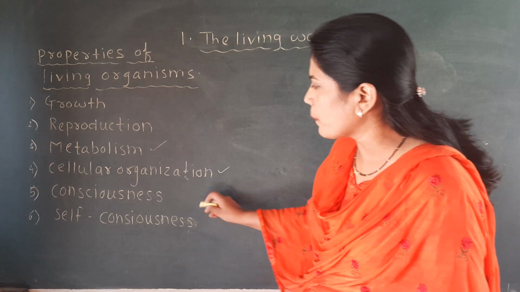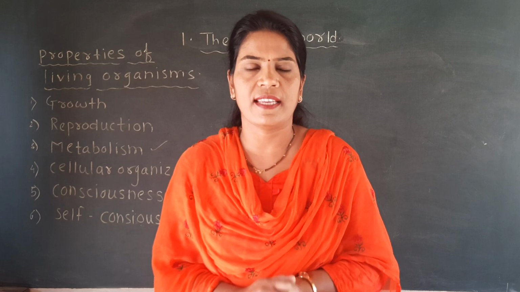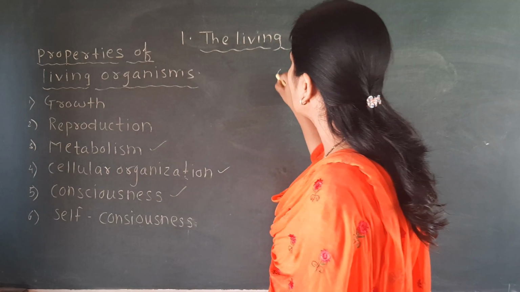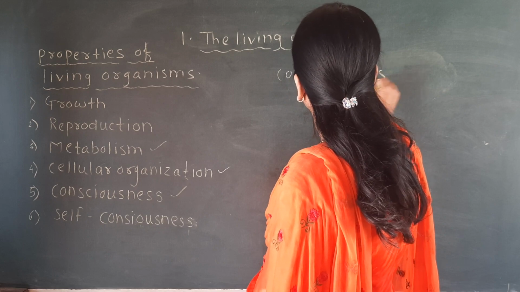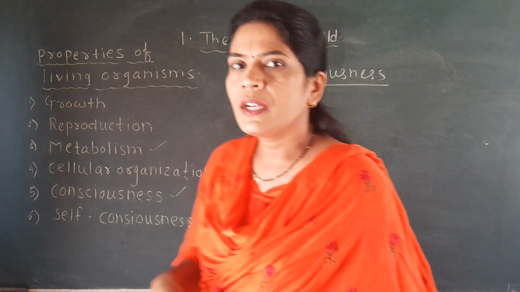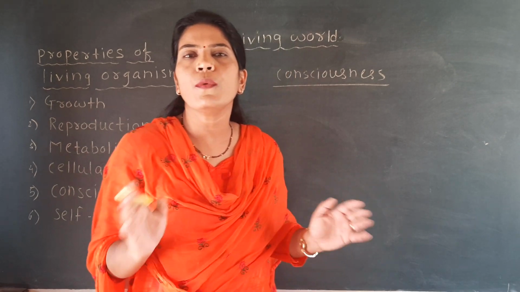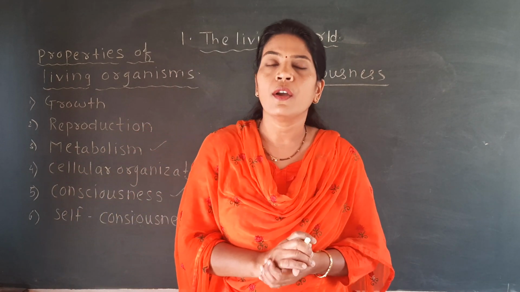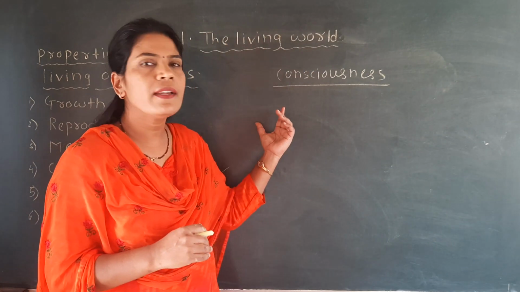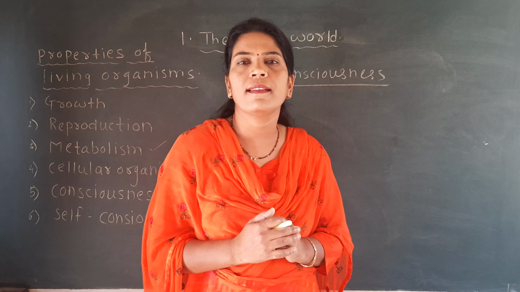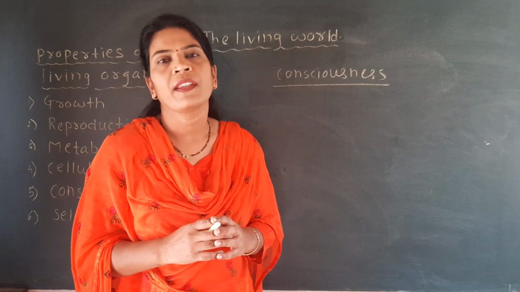Now the next property of the living organism is called consciousness. Consciousness means what? Consciousness is that property of the living organism by which the living organism can give response to their surrounding or to their environment. Or we may say that consciousness is a property by which living organisms can be aware of their surrounding or their environment.